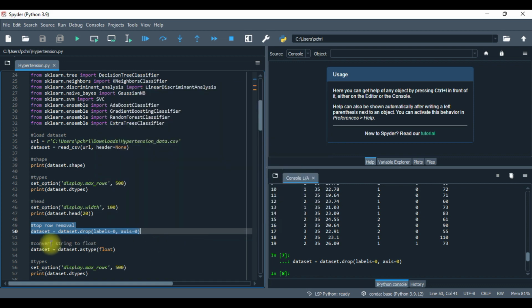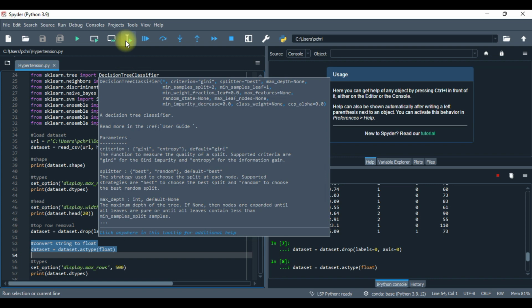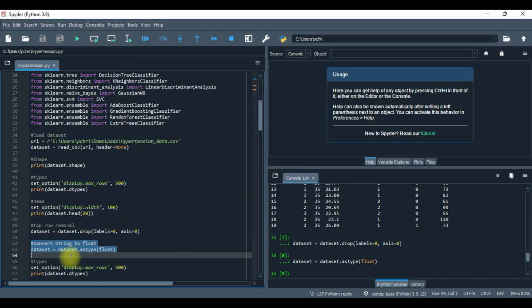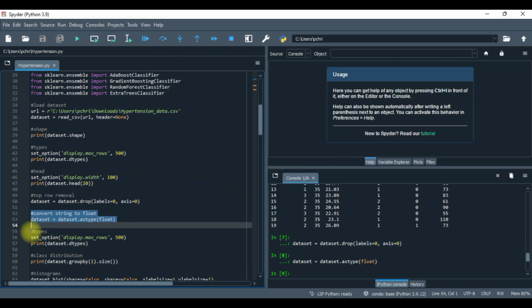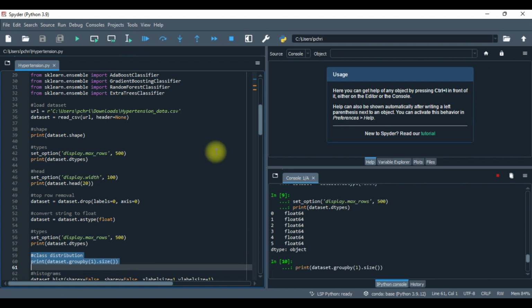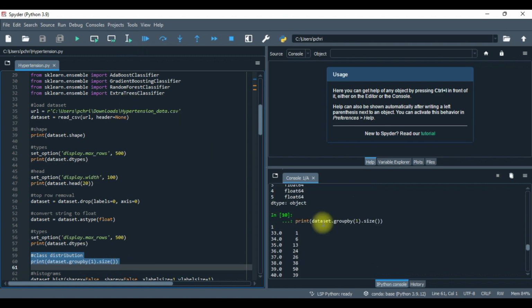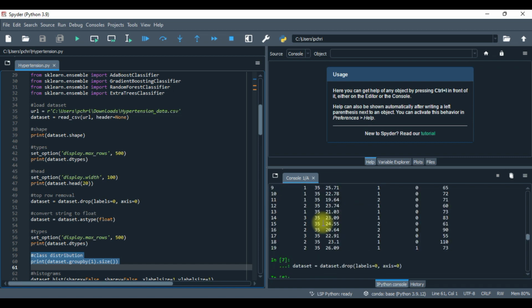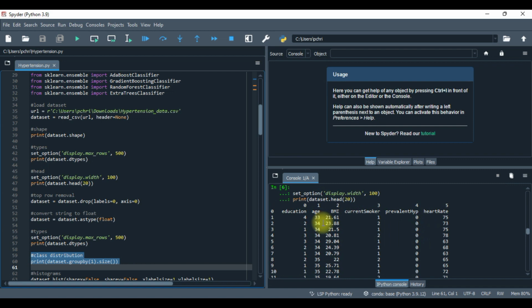Okay, now it's out of the way. Now we can convert the string to float and see what we get here. All right, already converted. Now we try to set the option to show the maximum rows to 500, and we print the types out. Okay, the dtype is object, which is what it converted to. Now we try to look at the class distribution and see if it makes sense here. So far, everything is fully integer based, which we can see coming from the top here.